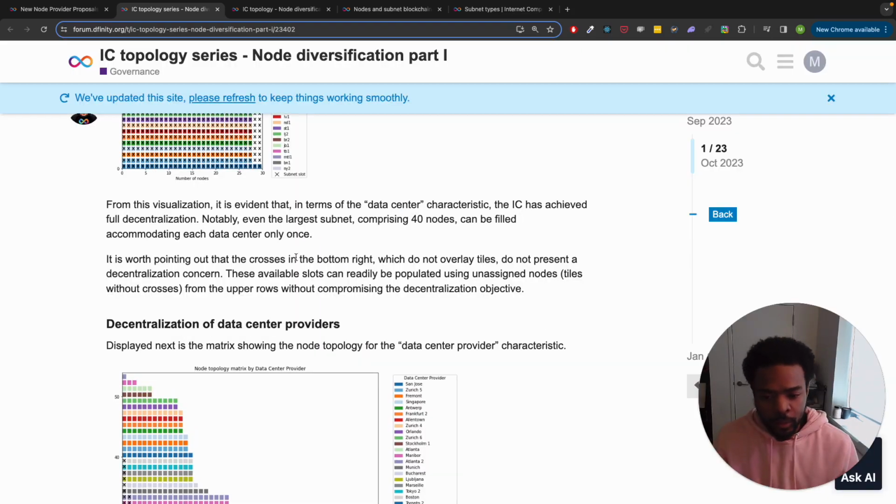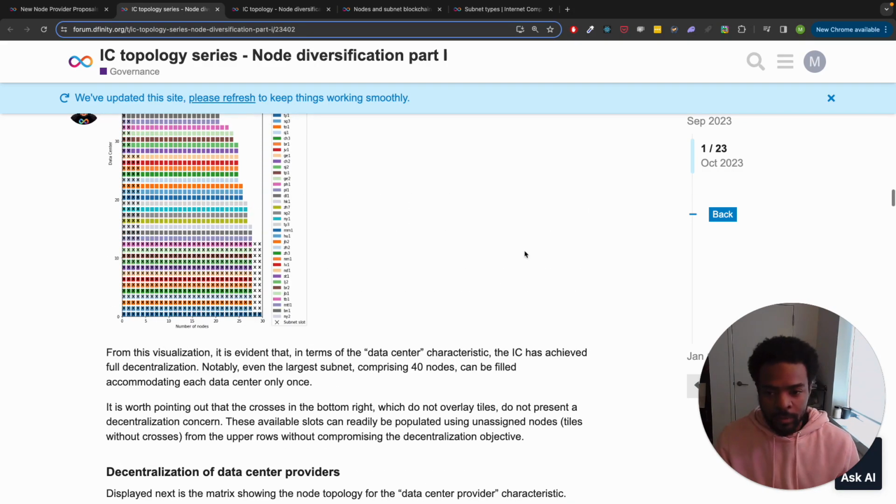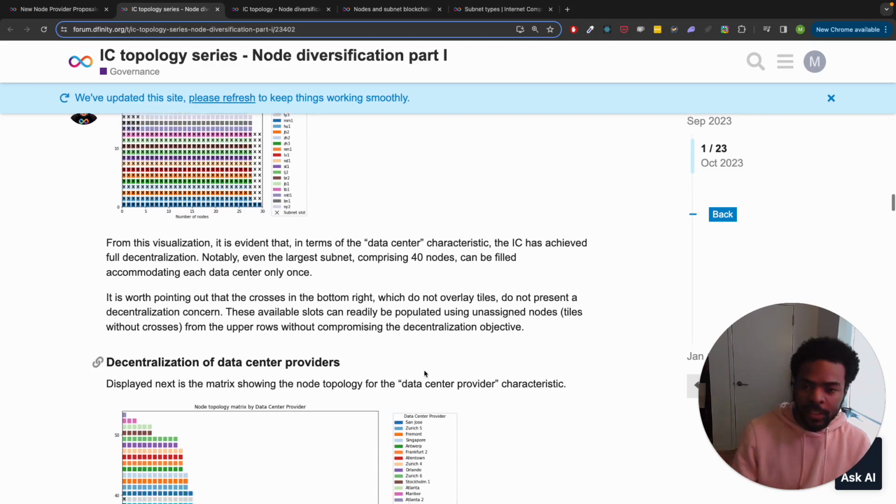Like I said here, it's worth pointing out crosses in the bottom right, which do not overlay tiles, do not present a decentralization concern. These available slots can readily be populated using unassigned nodes, which are the tiles without the crosses, without compromising the decentralization objective.